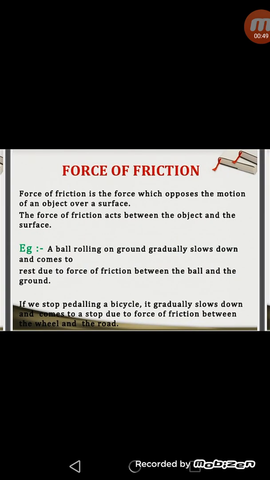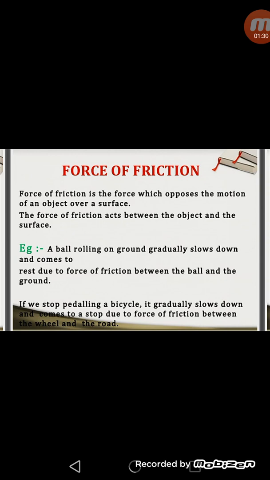Then the question arises, why does a rolling ball stop after moving through a certain distance? In fact, the rolling ball stops after covering a certain distance due to the force of friction acting between the ball and the ground. So we can say force of friction is the force which opposes the motion of an object over a surface, and this force of friction acts between the object and the surface. In other words, the force acting along the two surfaces in contact which opposes the motion of one body over the other is called the force of friction, and this force of friction is commonly called friction.